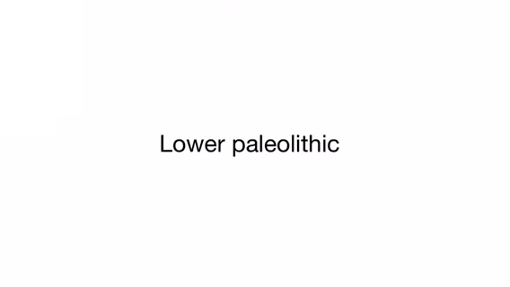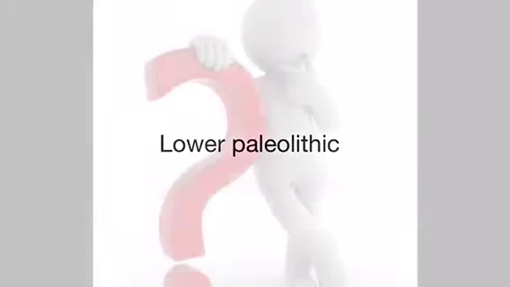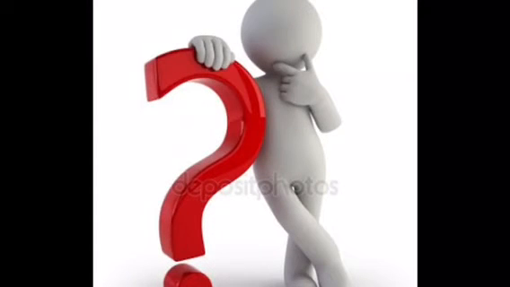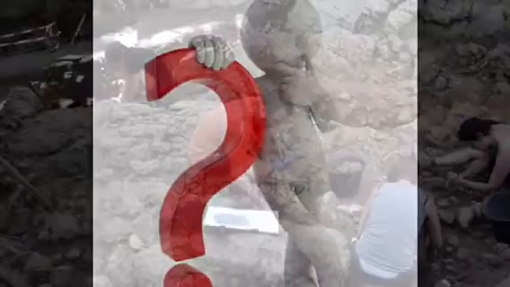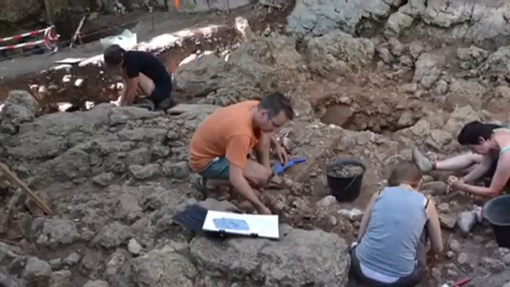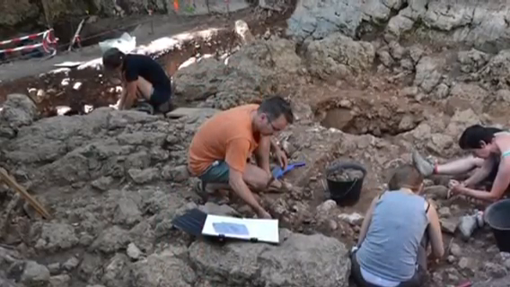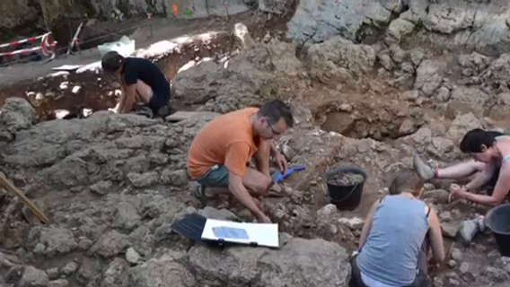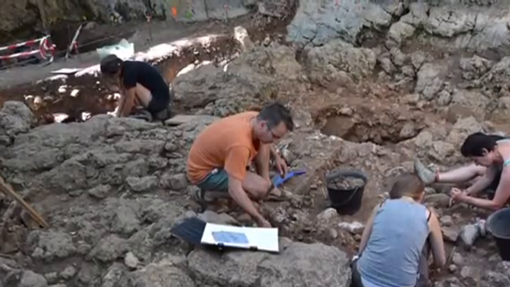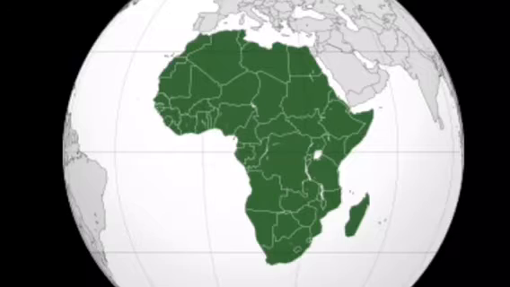Lower Paleolithic Age. Our knowledge about the Lower Paleolithic Age is strictly limited. Almost nothing can be claimed for sure, as we have no evidence about life in that period. From the Lower Paleolithic Age, scientists started dividing humans from animals. The remains of the first humans and their settlements were found in Africa.